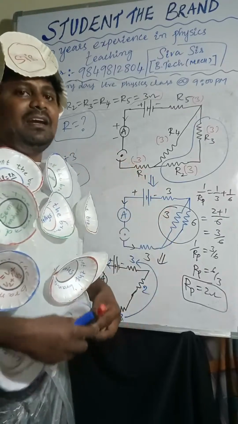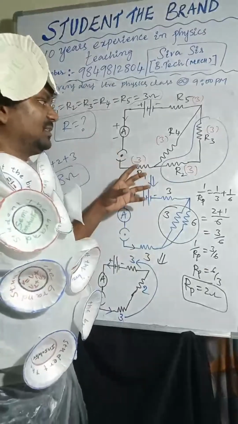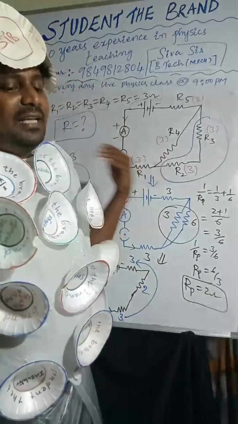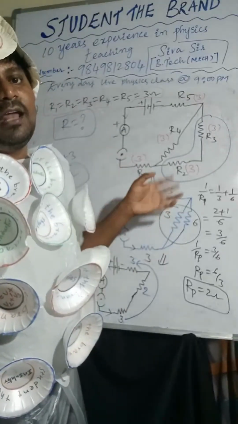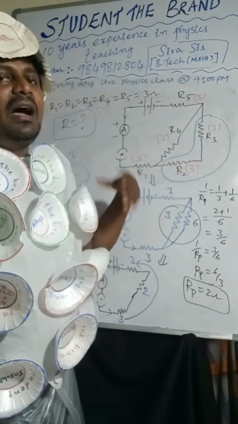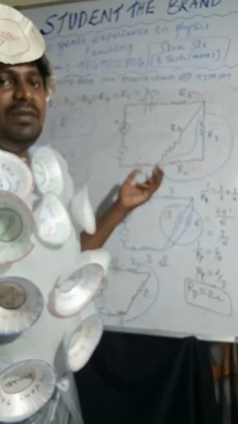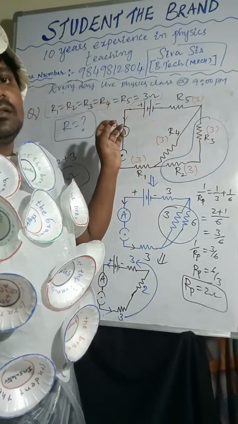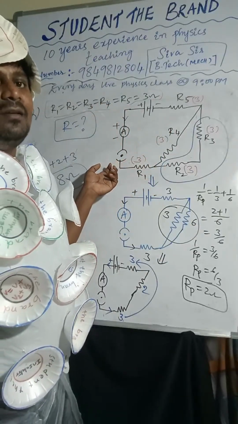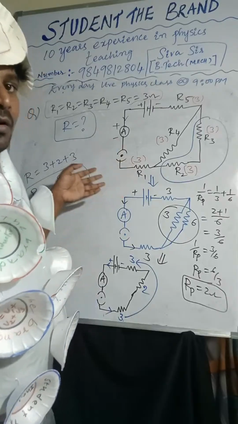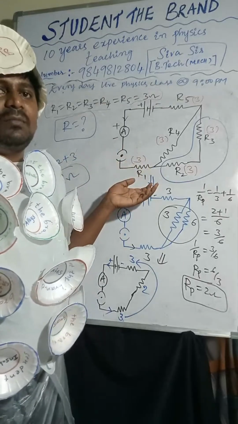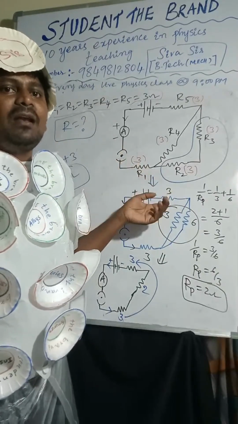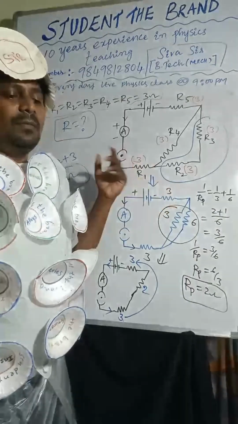See, identify the resistors. How the current is flowing, whether it is in series or parallel. Check once. After identifying, if it is in series, add all the resistors. If it is in parallel, 1 by Rp equal to 1 by R1 plus 1 by R2, so use that formula. Simple. Series means add all the resistances. Parallel means you can use the formula.